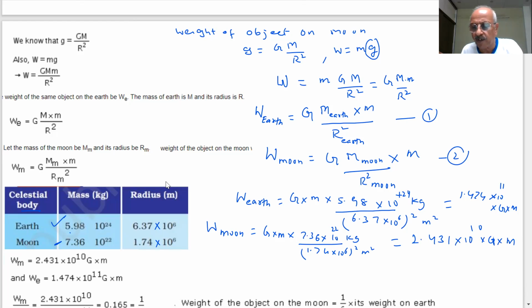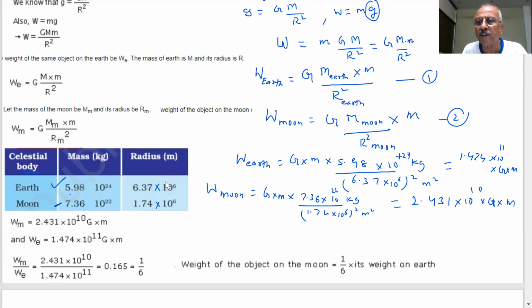So you have got two equations: weight of the earth and weight of the moon in terms of G and M. Equation 1, equation 2, and if I have 1 and 2 already, let me call these equation 3 and equation 4. This is my equation 4, and this is my equation 3, students.